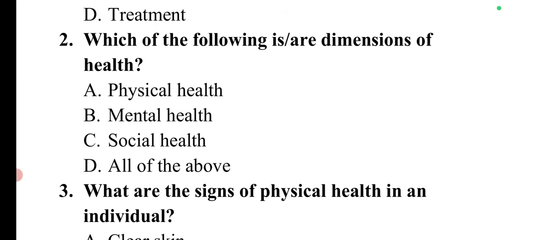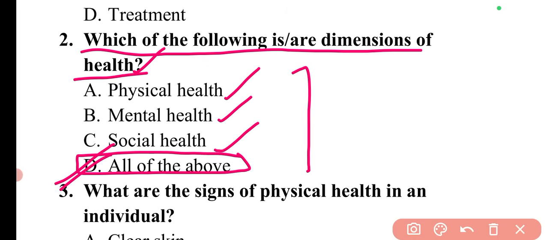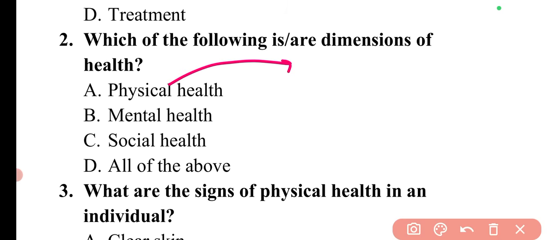The next question is, which of the following is or are dimensions of health? There are different dimensions of health. It includes physical health, mental health, social health, so all of the above will be the correct answer. With the name itself you will be able to get an idea of what kind of health is determined in that dimension. Physical is the physical nature of the body, mental health is related to your mental power, and social health is with the society. Also there are several other dimensions of health.